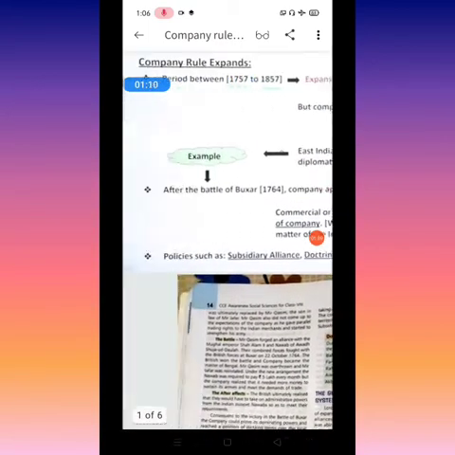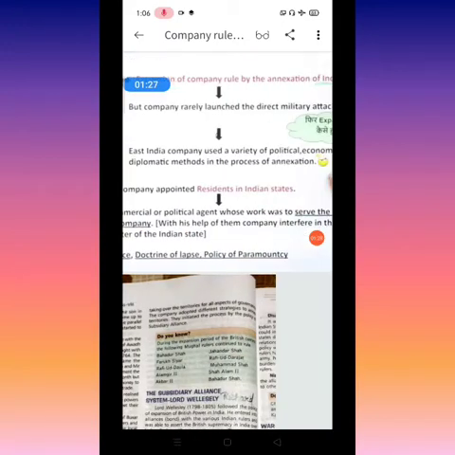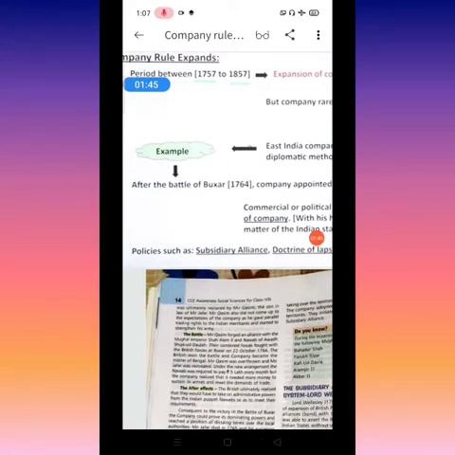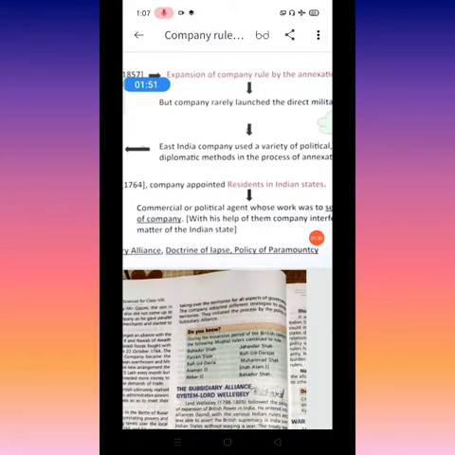Hope you remember what they did during the Battle of Plassey. They used a divide and rule policy with Mir Jafar. Because of his greed, Mir Jafar was ready to shake hands with the East India Company, and Sirajuddaulah was defeated. So here it is written, the East India Company used a variety of political, economic and diplomatic methods in the process of annexation. Example: after the Battle of Buxar in 1764, the company appointed residents in Indian states.